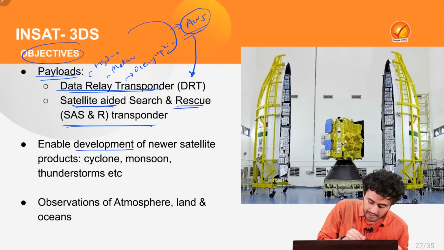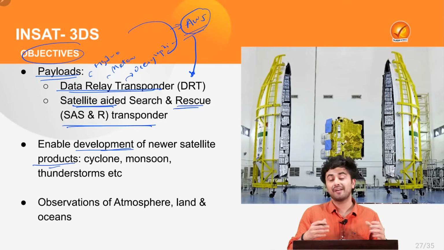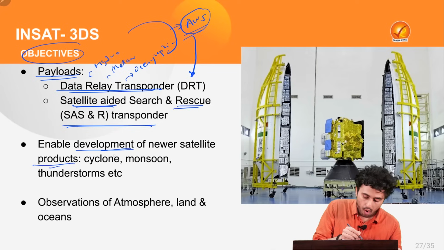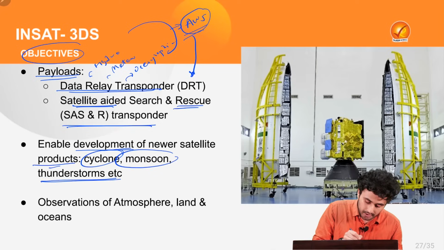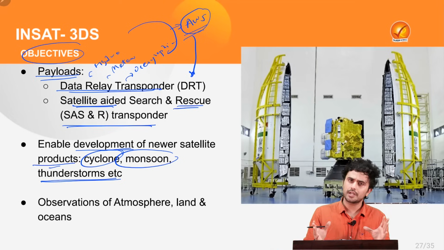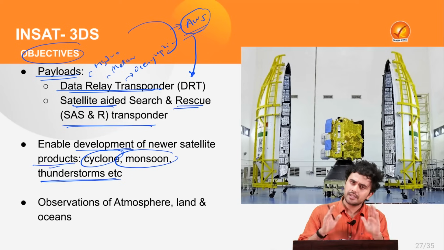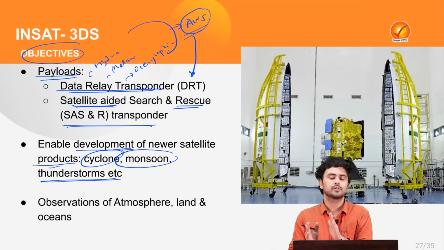Also, it will enable the development of newer satellite products which can have better predictability of cyclones, the monsoon and thunderstorms, etc. Now, India has a vast coastline of more than 7,500 km, and we are repeatedly impacted by various cyclones, especially on our eastern coast.